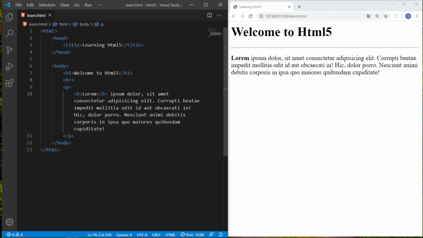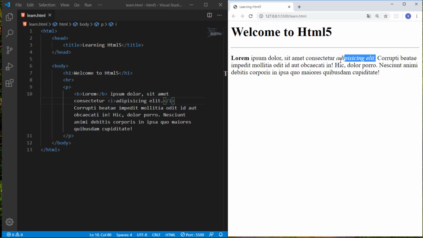And for italic font style, there's an I tag, and I just cut and paste this text and save it. So you can see this font style is now italic.